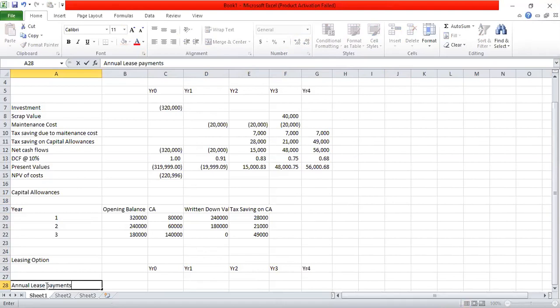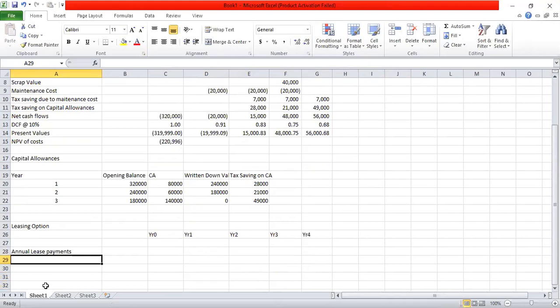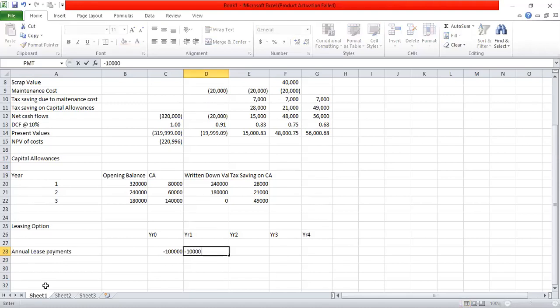What you need to understand is lease payments are made at the beginning of each year. So the first year lease payment is made immediately, which is 100,000. Since it is made immediately, it happens in year 0. Second year lease payment is made at the end of year 1. Third year lease payment is made at the end of year 2. So these are leasing cash flows. Those are negative cash flows at the beginning of each year.